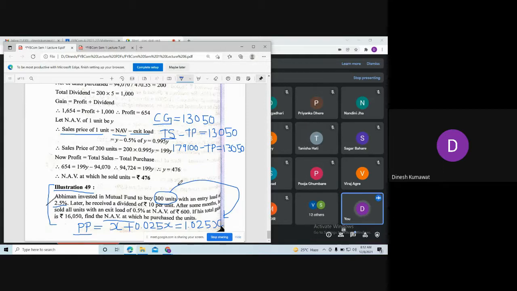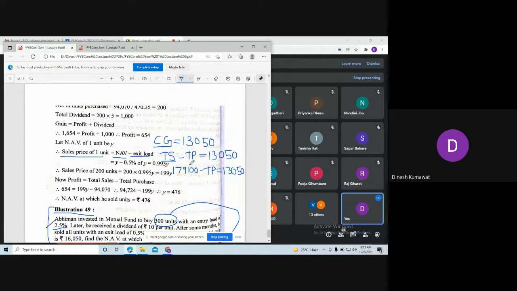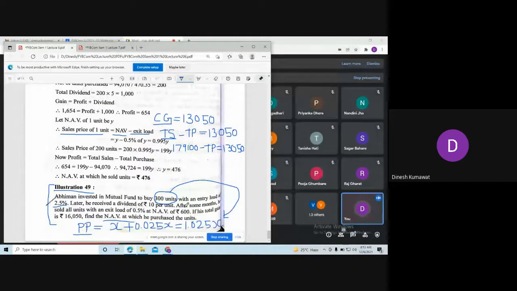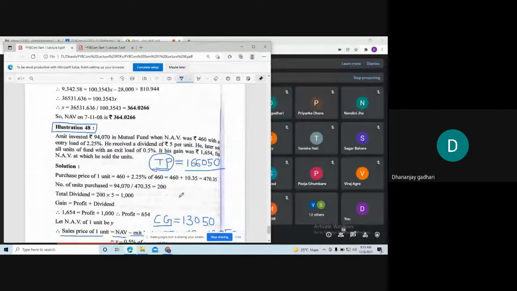You just multiply this 300 with 1.025 times X. All of you, please do this multiplication. 307.5 times X, right? Yes.